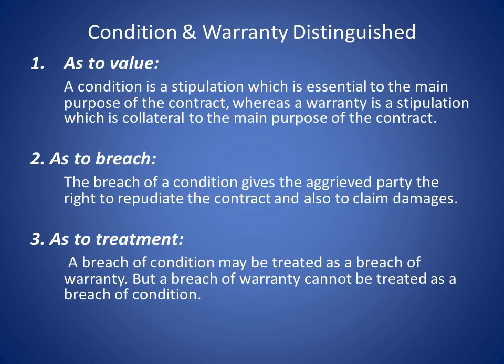Okay, so conditions and warranty distinguished, that is, differences between condition and warranty. First, as to value. A condition is a stipulation which is essential to the main purpose of the contract, whereas a warranty is a stipulation which is collateral to the main purpose of the contract. Second, as to breach. The breach of condition gives the aggrieved party the right to repudiate the contract and also to claim damages. As to treatment, a breach of condition may be treated as a breach of warranty, but a breach of warranty cannot be treated as a breach of condition.